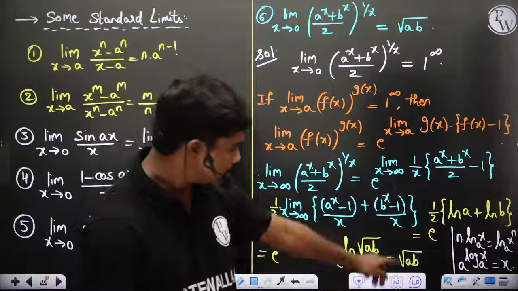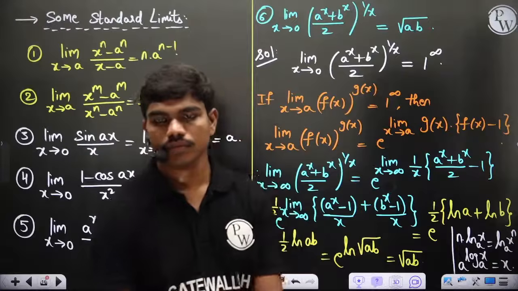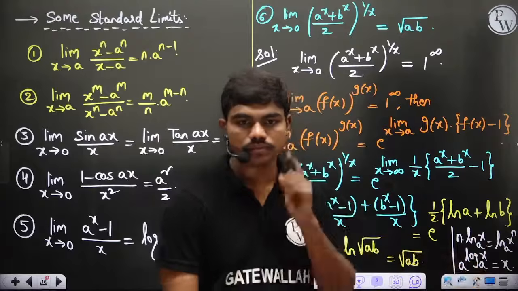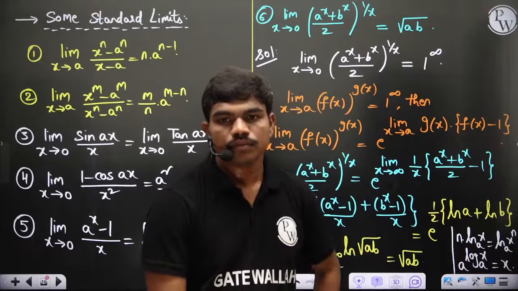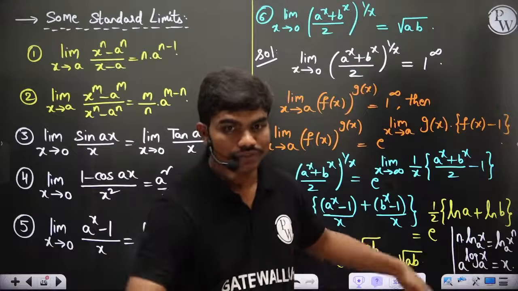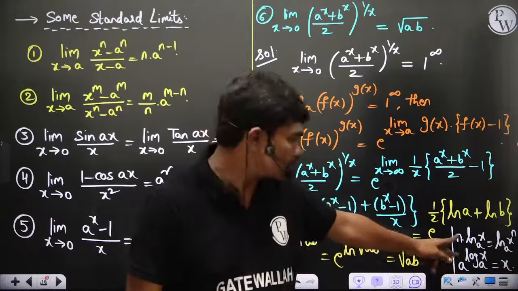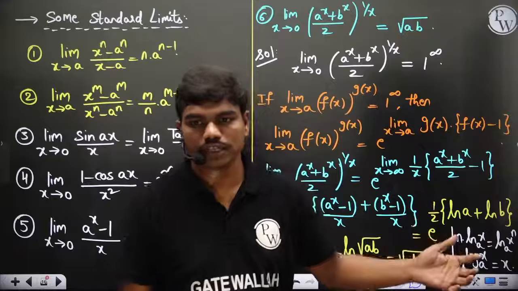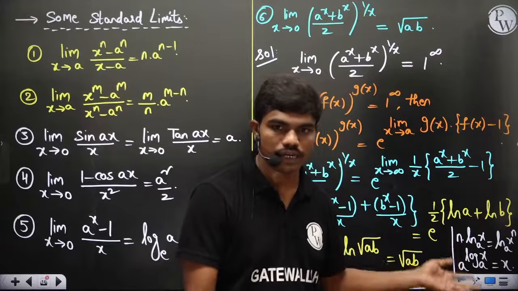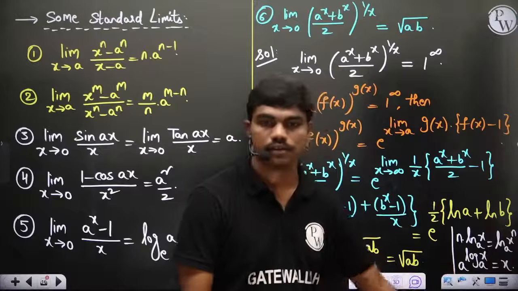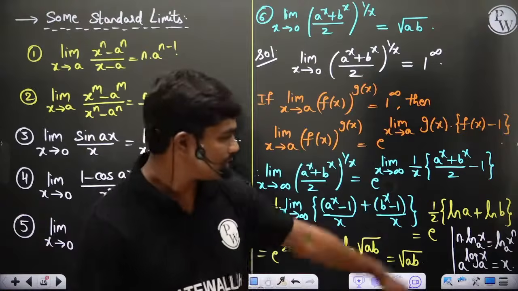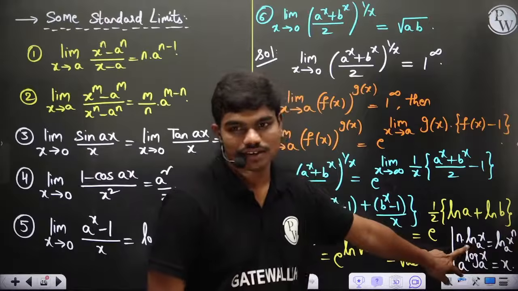Is this clear to all of you? Yes or no? Do you know these two properties? If some of you don't know, I'll explain. This is like 9th or 10th class stuff, but still I'll explain. If some of you don't know, please say no, then I'll explain how these things are coming. Only one of them you know. Which one, the first one or the second one? Top or the bottom?